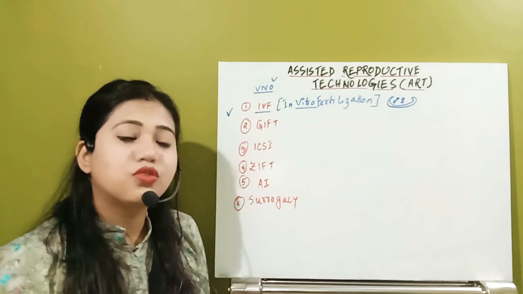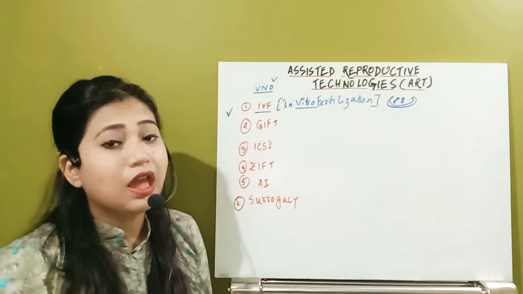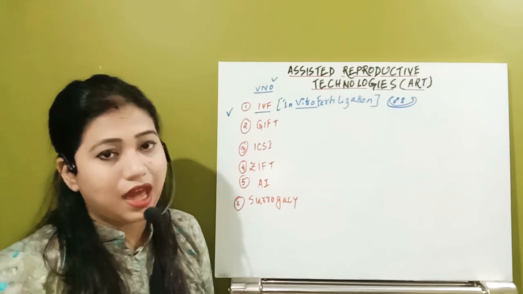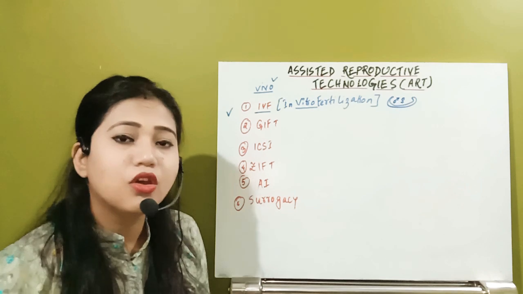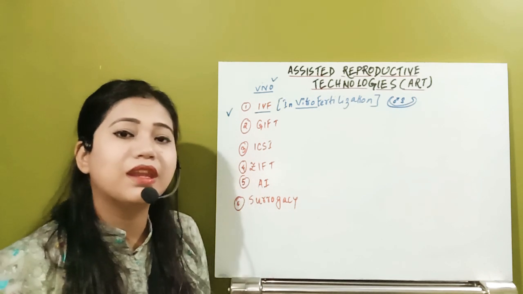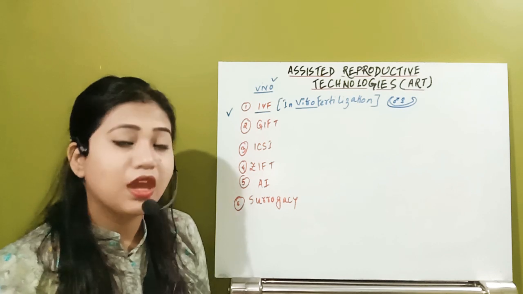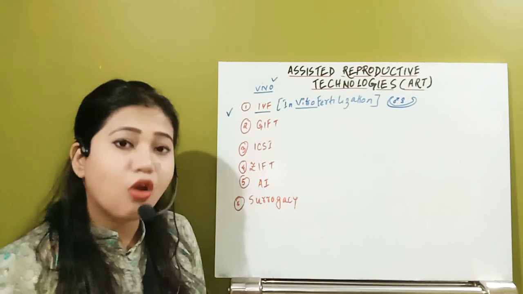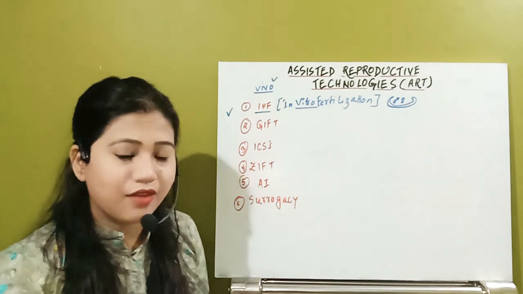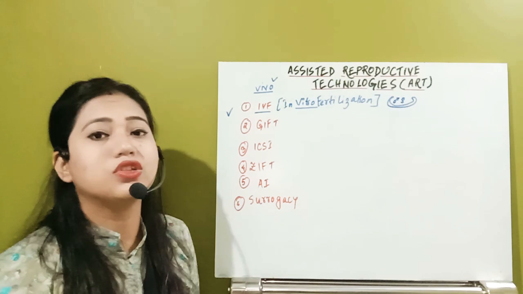So actually, to treat infertility, apart from IVF, a number of treatments are available depending upon the individual's physical condition. That is known as ART. So ART not only includes IVF but some other types of treatments too.